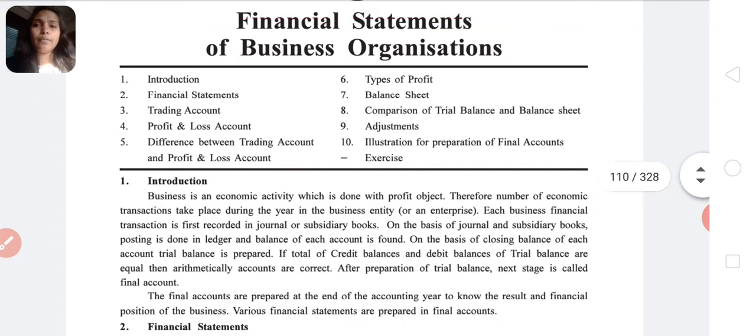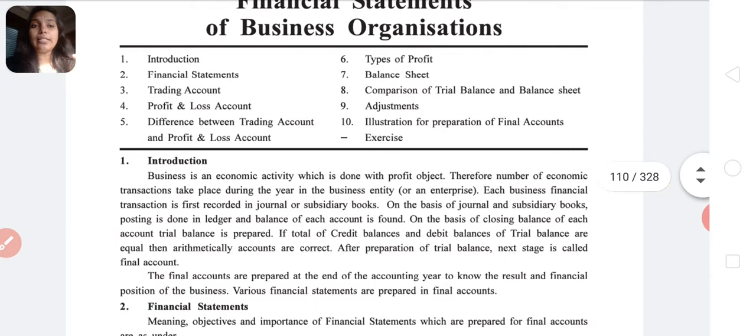So here we will see that there are so many statements, and each statement is prepared with the object of a result, right? So here we are performing an activity. Business is an economic activity which is done with a profit objective. Therefore, a number of economic activities take place during the year in the business entity.